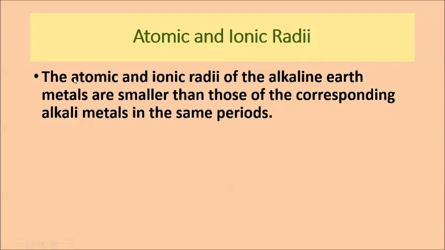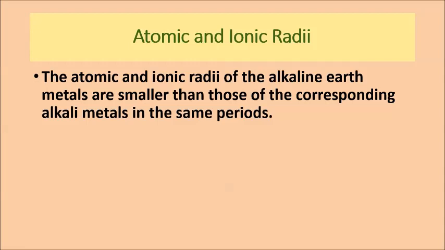So here also, the atomic and ionic radii of alkaline earth metals are smaller than those of the corresponding alkali metals in the same period. Why? Because of the first point we said: the second group has a smaller atomic radius compared to the first group.